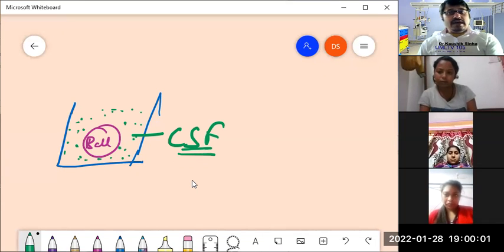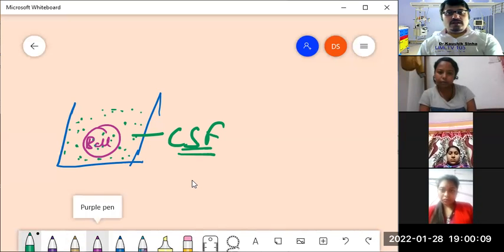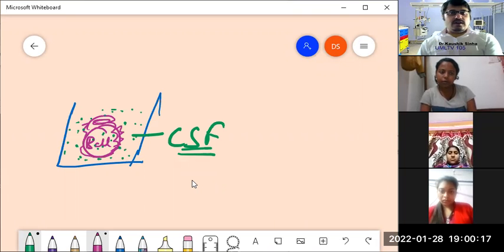Now, with this fluid present inside the ball, if the walls of this ball are very thick, then the inner walls naturally would suffer from a shortage of nutrient materials.